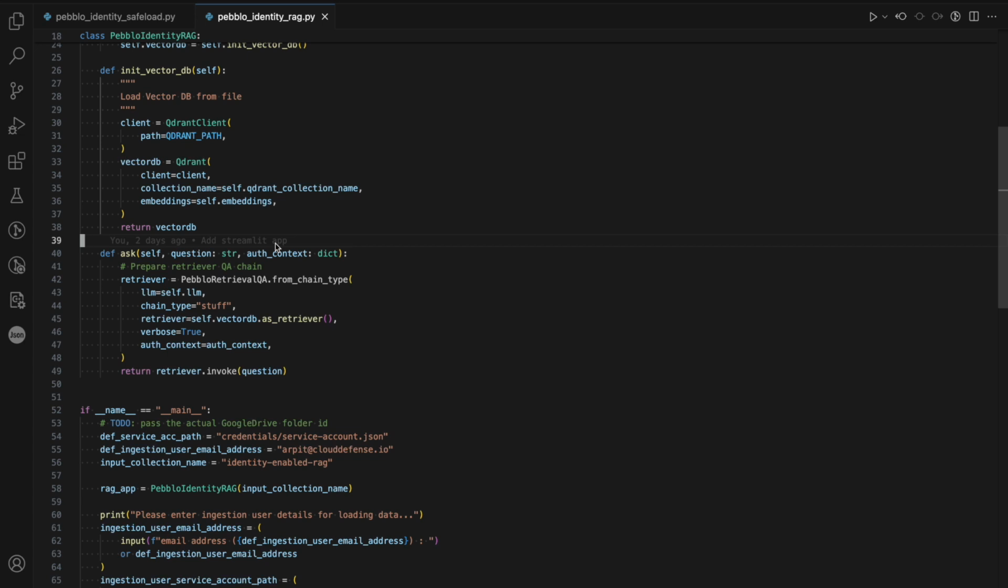Now let's look at the prompt session side. As you can see here, we are using a Pebblo retrieval QA chain where we also pass in the auth context, where you pass in the user identity of the actual user trying to prompt the RAG application, and see how this enforces the type of authentication and authorization that's required in a typical enterprise RAG application. Let's demonstrate this using a Streamlit application.